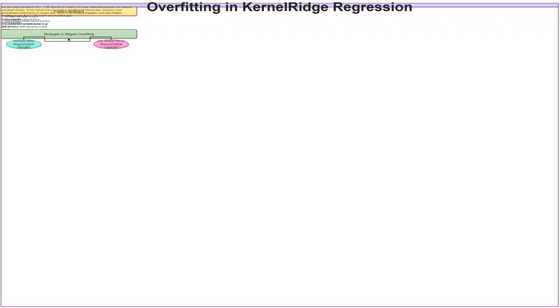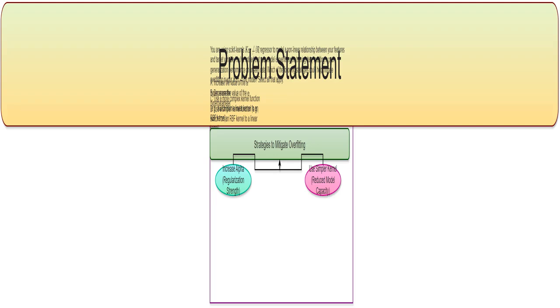I'm tackling the challenge of overfitting in a kernel ridge regression model. This happens when the model learns the training data too well, including its noise, and therefore performs poorly on new, unseen data. We want a model that generalizes well to new data, not one that just memorizes the training set. Let's see how to fix this. I'm using scikit-learn's kernel ridge to model a nonlinear relationship. My current model is overfitting, and I need strategies to improve its performance on new data.